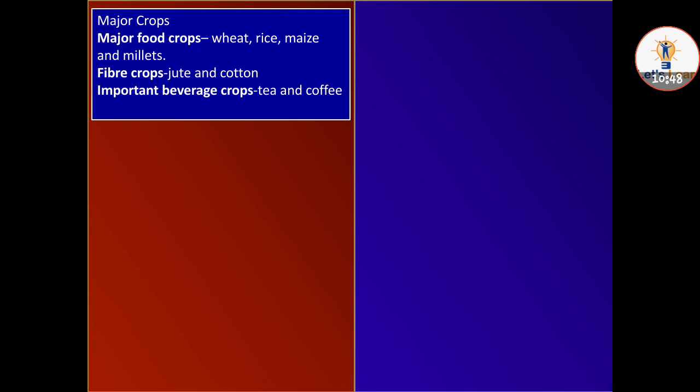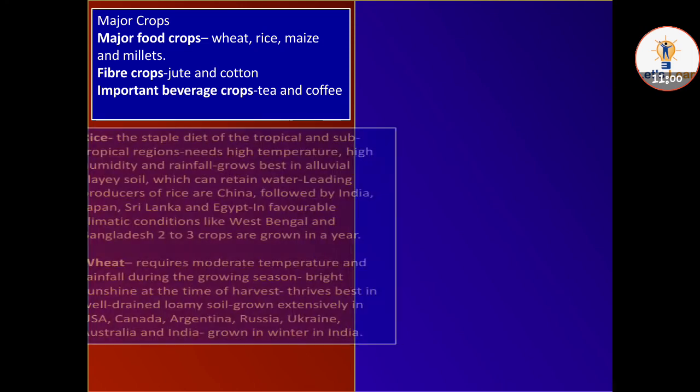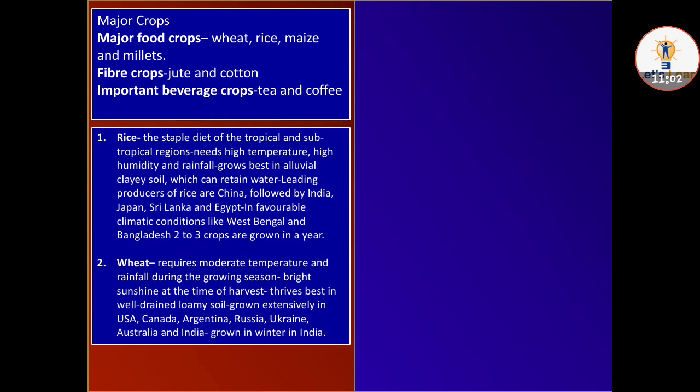So the major crops are major food crops: wheat, rice, maize, and millets. Fiber crops: jute and cotton. Important beverage crops: tea and coffee. So the first is rice.